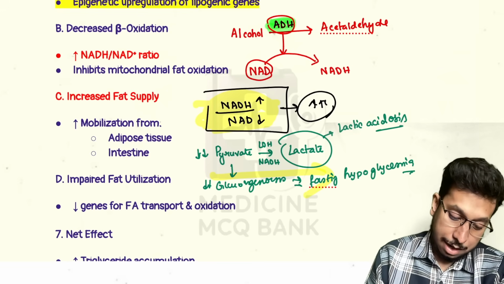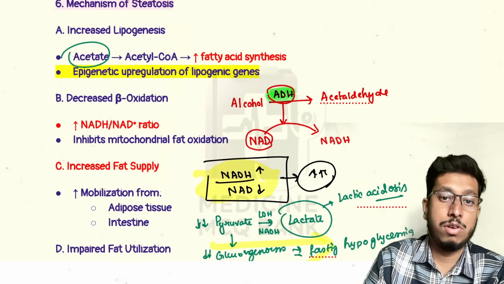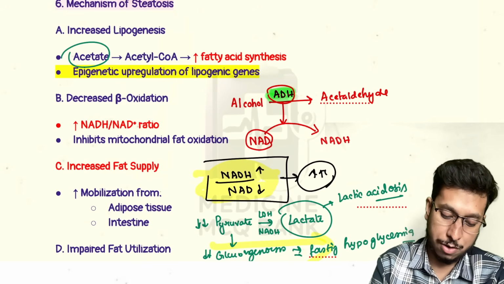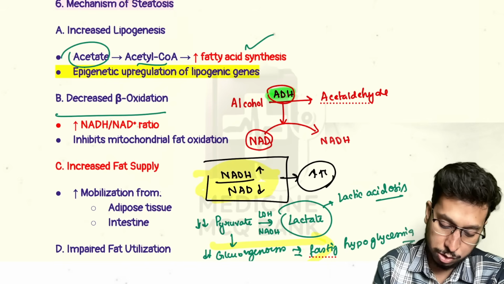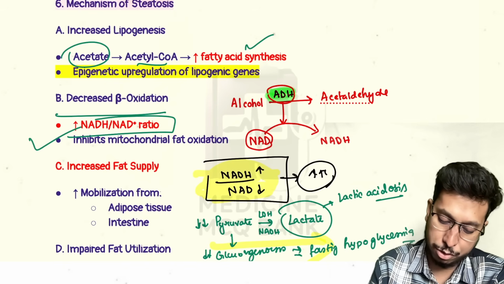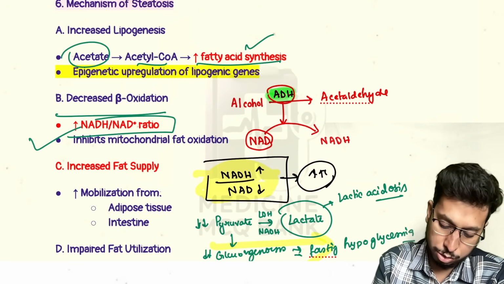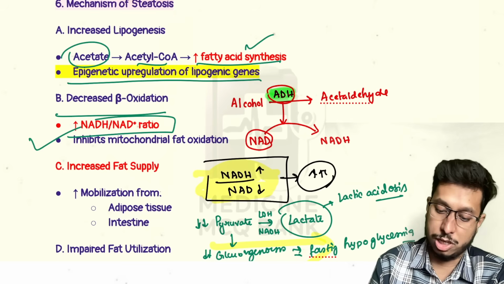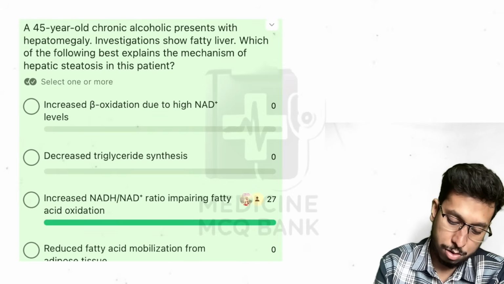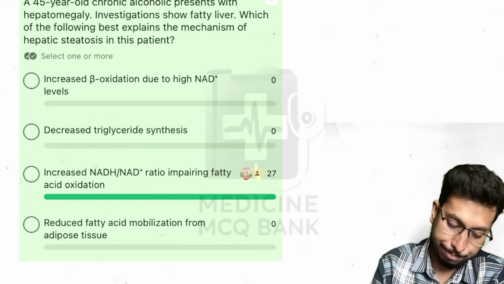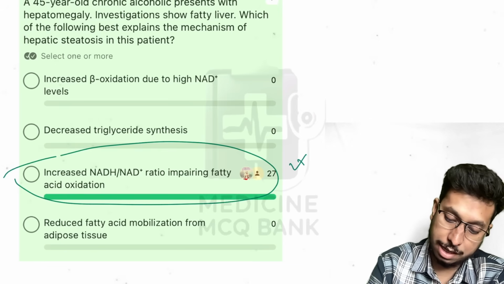Then what will happen to the fat? Acetate will not go into the production of glucose. In turn, it will go into production of acetyl CoA and fatty acid synthesis because of the change in the ratio. There will be decreased beta oxidation because the increased NADH to NAD ratio will inhibit mitochondrial fat oxidation. As a result, fatty acid synthesis increases, and there is an additional effect of epigenetic upregulation of lipogenic genes. So if we check this MCQ, why is there fatty liver? Fatty liver is due to increased NADH to NAD ratio impairing fatty acid oxidation. So that is the correct answer here.